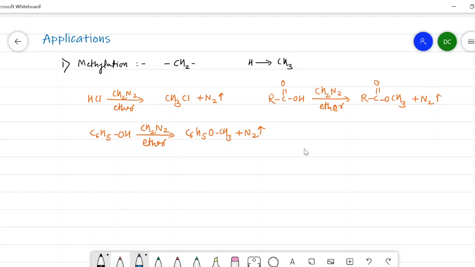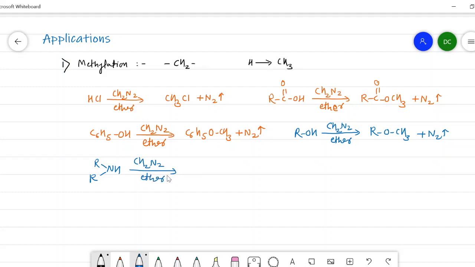Then I will write the fourth reaction, where an alcohol is giving a product, that is an ether, and ROCH3 is obtained here with the expulsion of nitrogen. And the fifth reaction I will put here: R2NH. It will give the corresponding tertiary amine, R2NCH3.